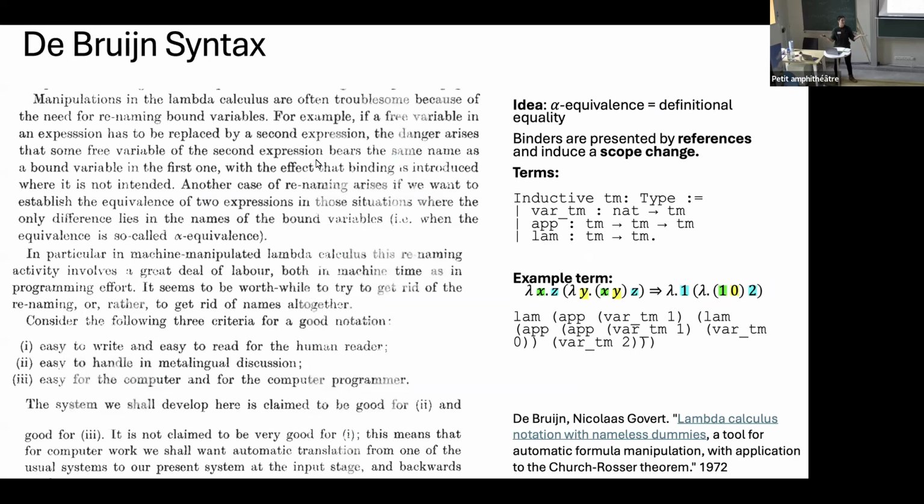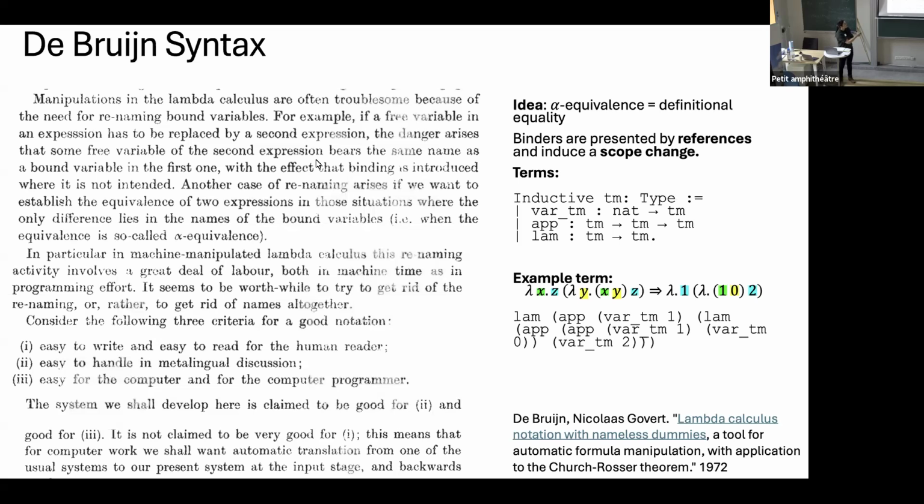The de Bruijn syntax is, of course, the oldest of them all, right? So we make the trick that instead of having to define alpha equivalence and then the quotient, we don't use names, but we use references to the binders, and hence save ourselves the trouble of defining equivalence and the quotient over them. So, for example, this would be an inductive representation in Coq of a syntax of terms with the de Bruijn binders.